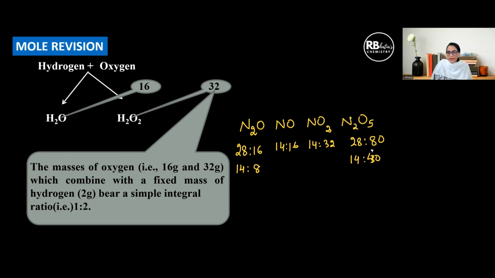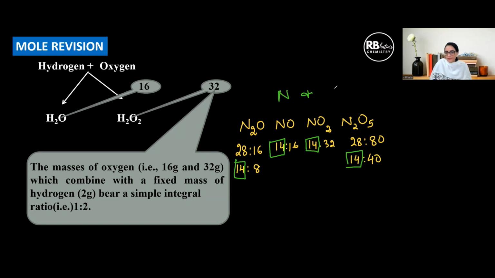I calculate the proportion in which each of these is combining. And now finally, I will take this as a fixed mass: the mass of oxygen that combines with a fixed mass of nitrogen in the different compounds.